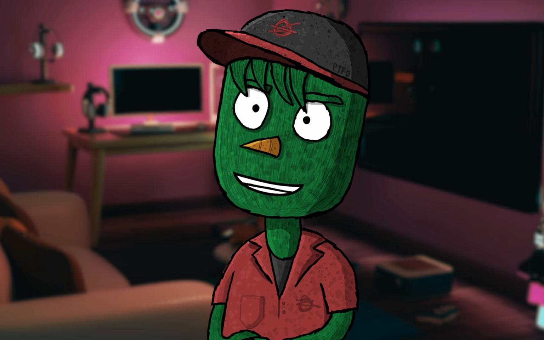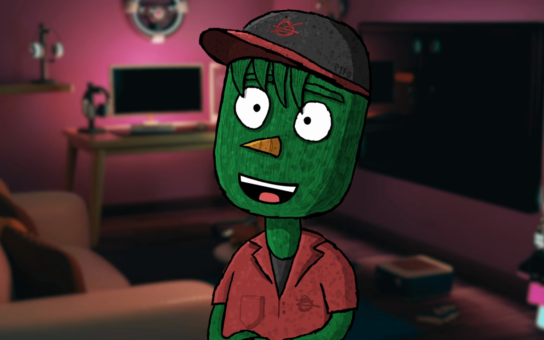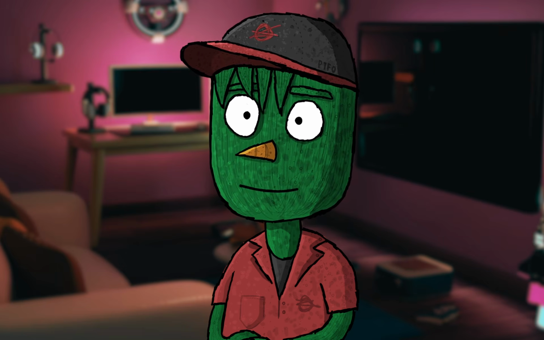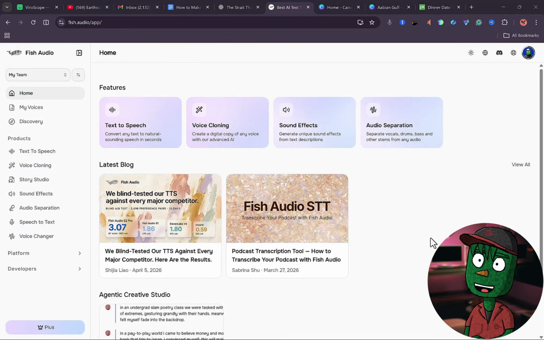The next step is to generate your voiceover, and it's one of the most important steps in this video, so pay attention closely. To generate your voiceover, we are going to be using Fish Audio. If you don't have an account, use the link in the pinned comment below to create yours.